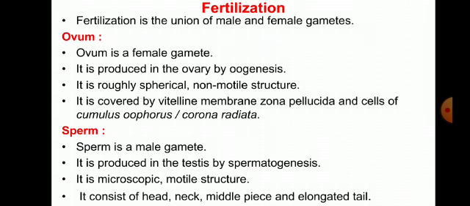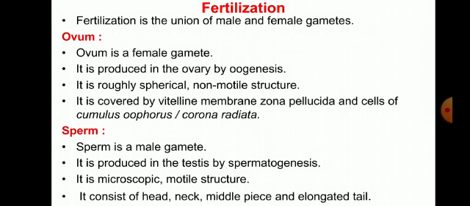So next is the sperm. Sperm is a male gamete. It is produced in the testis by spermatogenesis. Formation of sperm is called spermatogenesis. Formation of ova is called oogenesis. So these are the definitions. Microscopically, it is a motile structure. It consists of a head, neck, middle piece, and elongated tail. Okay, so this is the structure.